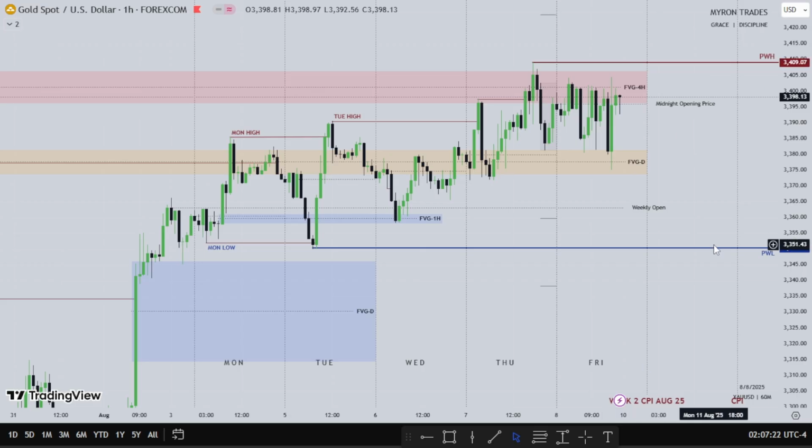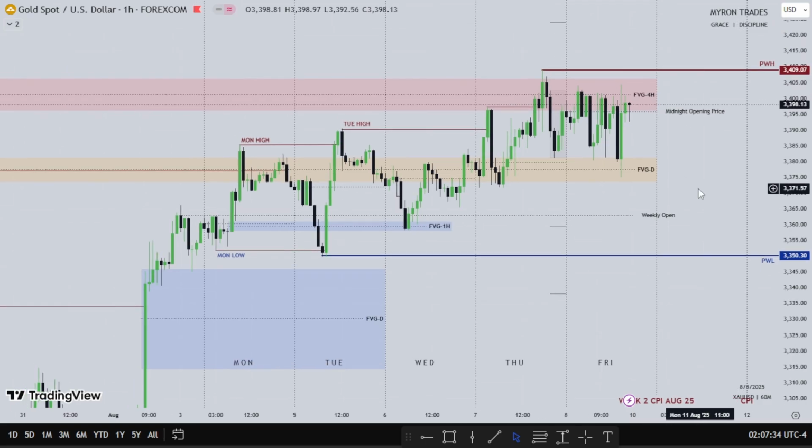Then I want to see a dive down into this fair value gap and take out previous week low. If we're going to dive down first and use this fair value gap as support to go higher, then we'll reach for the previous week high. That will be also good as well.